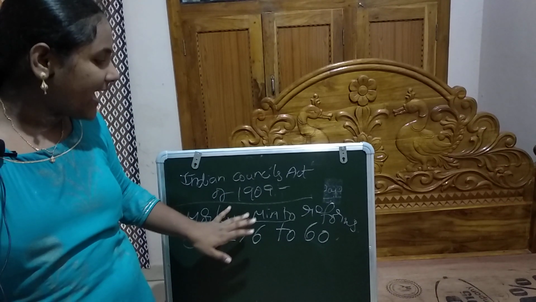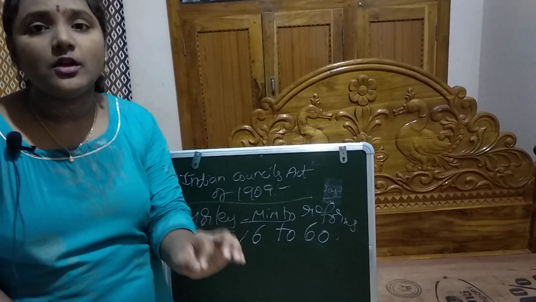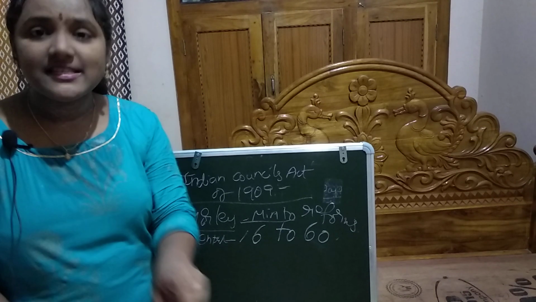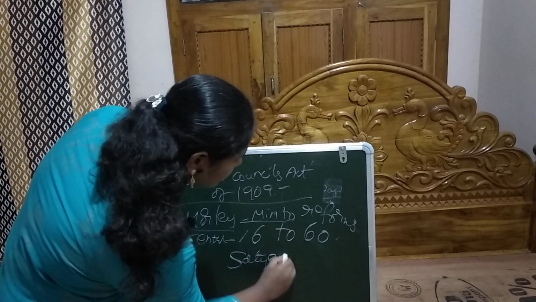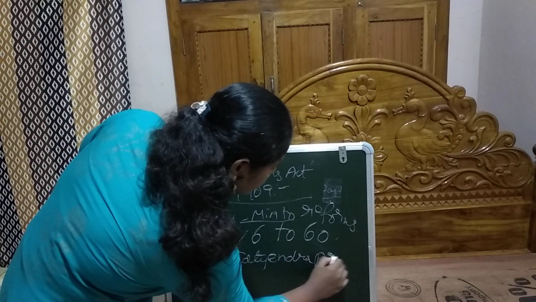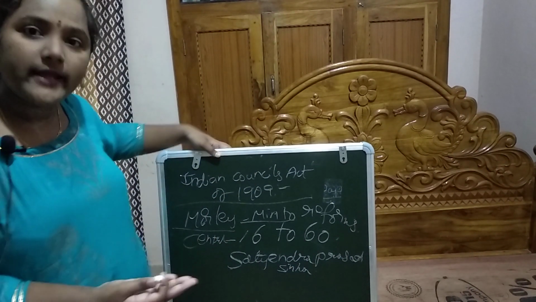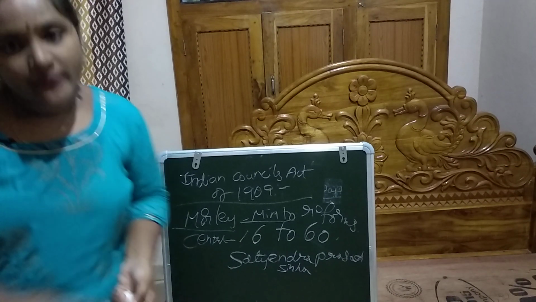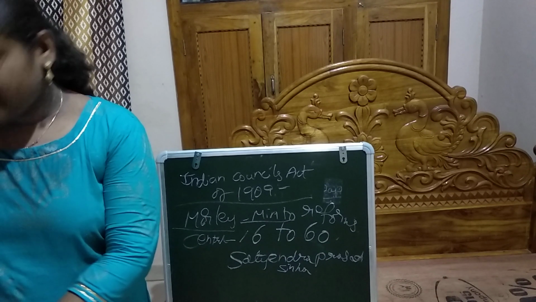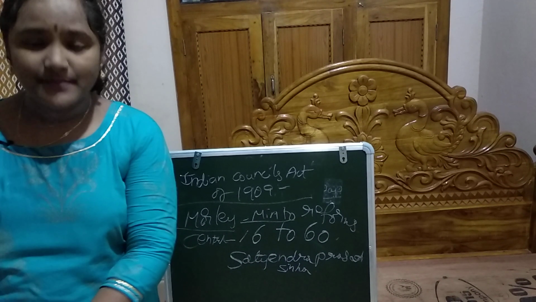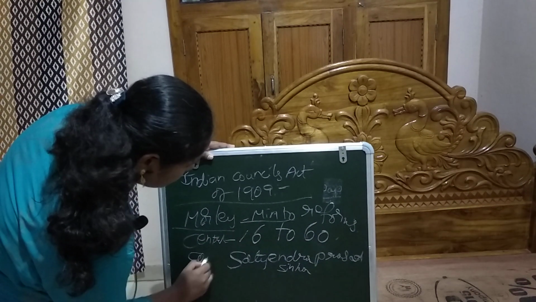This act associated Indians with the executive council of the Viceroy and the governors. The first Indian to join the Viceroy's executive council was Satyendra Prasad Sinha. And next, the system of communal representation for Muslims was introduced in the Indian Councils Act.